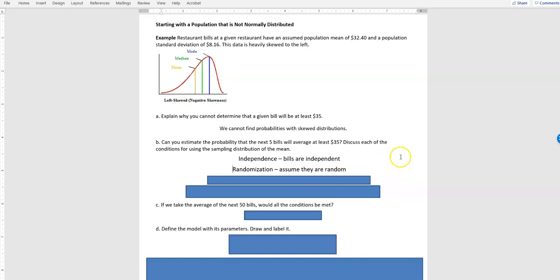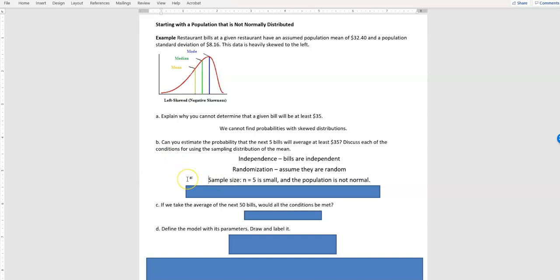We assume that they're random, even though in this particular example, not terribly random when you think about the fact that they're coming from the next 5 bills in a row. That could be all during dinner time when they're going to be higher, or all during lunch when they're going to be lower. So it's not great, but we're going to assume that. And the last thing is the sample size.